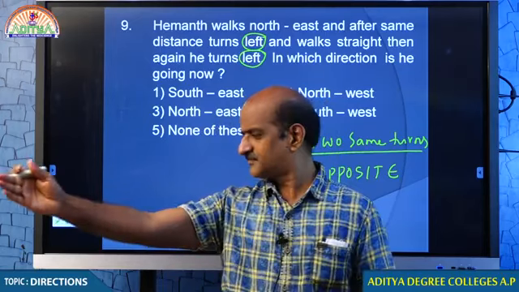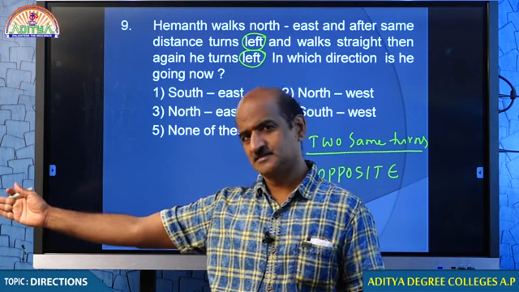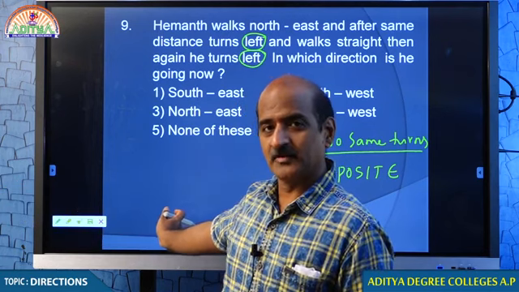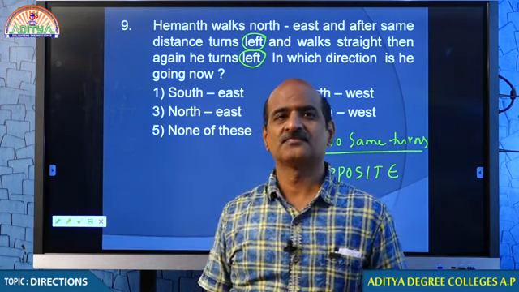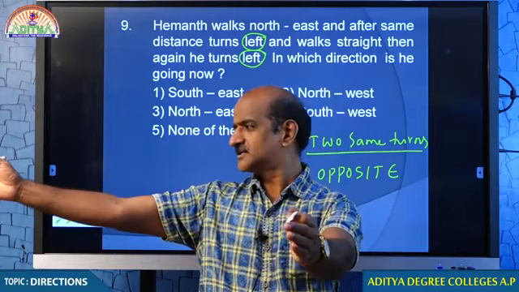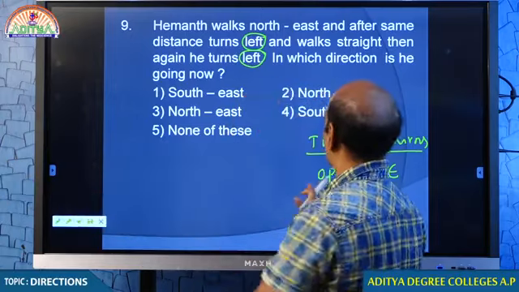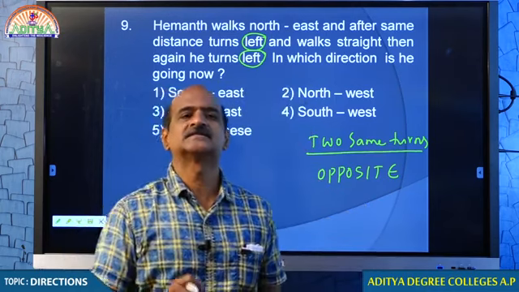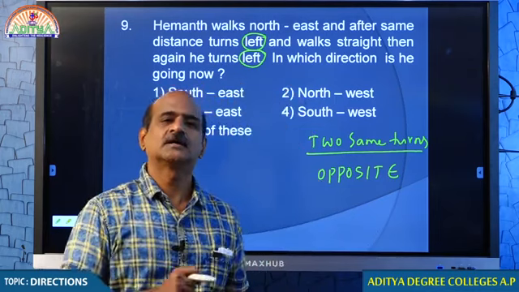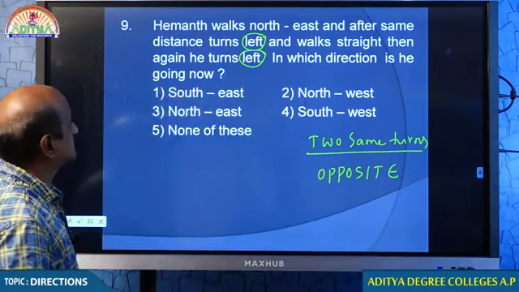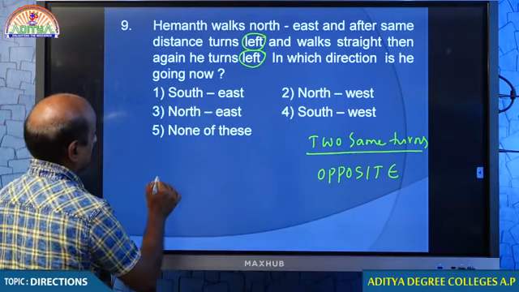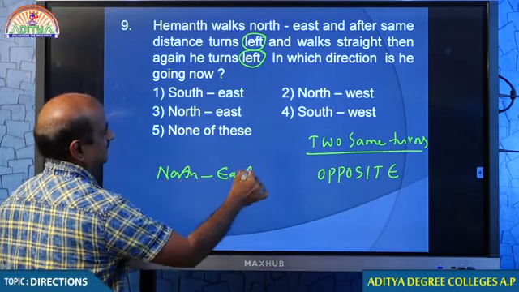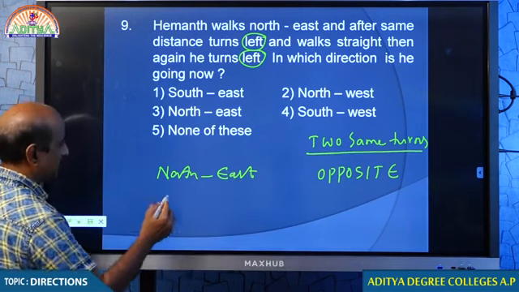Here I am. This is right. Again right. I will be moving absolutely backwards. You see? Right, again right. Opposite. If a person moves 2 times in the same direction, he will be absolutely opposite. Student, tell me, in what direction was he actually starting? He started with the northeast. When he started with the northeast, tell me how he will end.